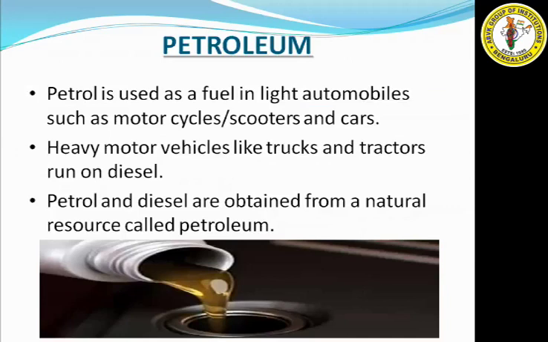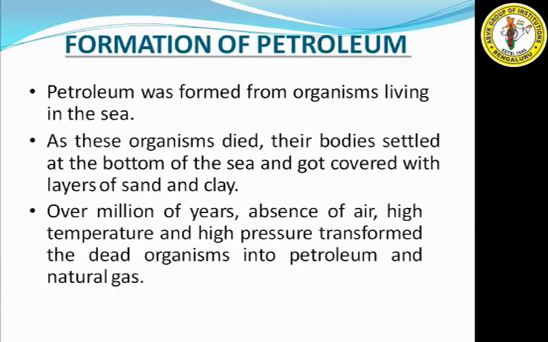Next you have petroleum. As I told you, petroleum is also called crude oil. In petroleum, you have many components. Petrol is used as a fuel in light automobiles such as motorcycles, scooters, and cars. Heavy motor vehicles like trucks and tractors run on diesel. So the main products of petroleum are petrol and diesel. Petrol and diesel are obtained from the natural resource called petroleum.